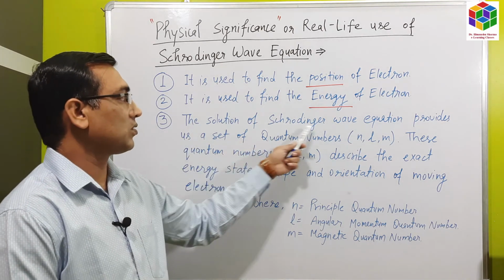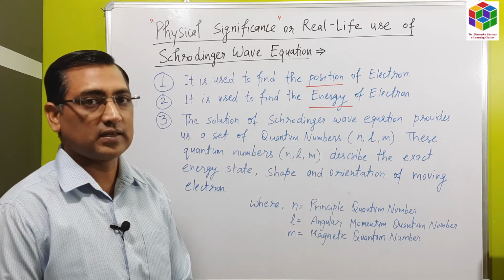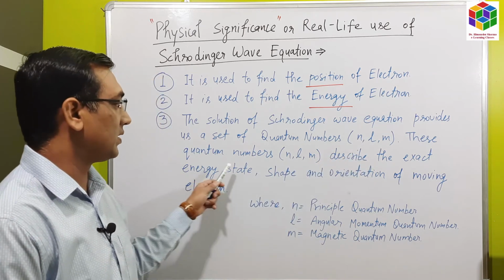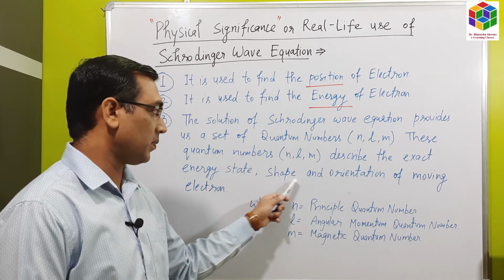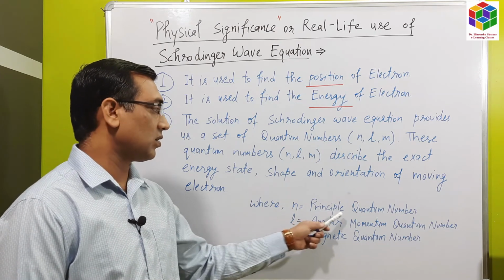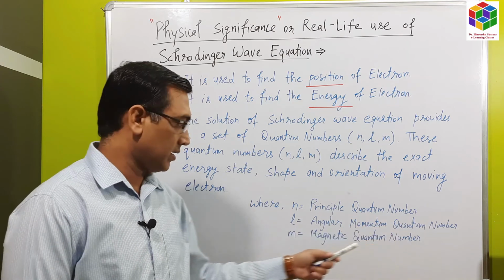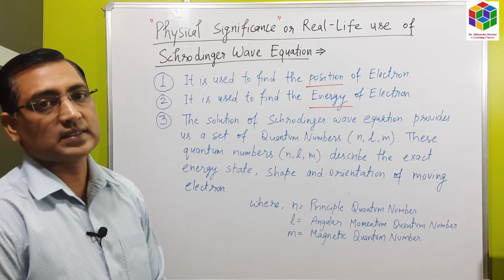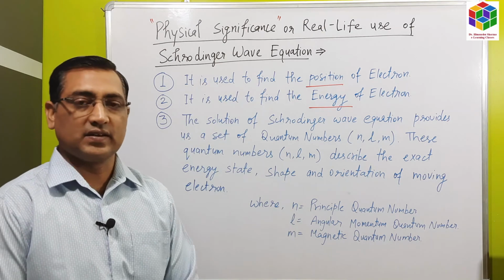The solution of the Schrodinger wave equation provides us a set of quantum numbers. There are three quantum numbers: n, l and m. These quantum numbers describe the exact energy state, shape and orientation of moving electrons, where n is called the principal quantum number, l is called the angular momentum quantum number and m is called the magnetic quantum number. So we have discussed the Schrodinger wave equation and its physical significance.